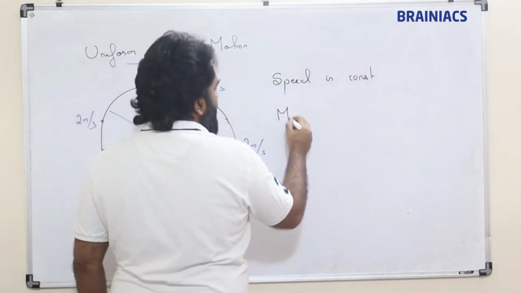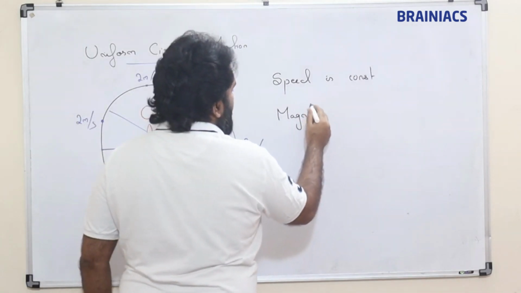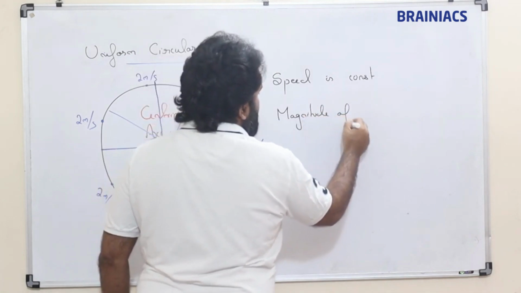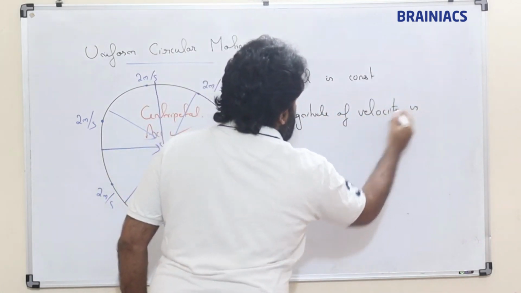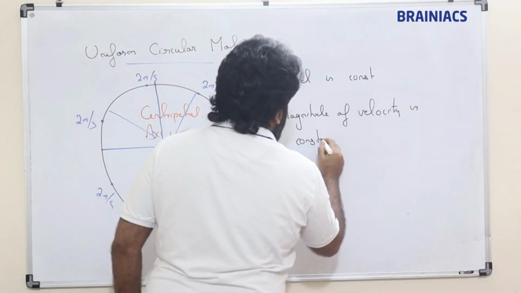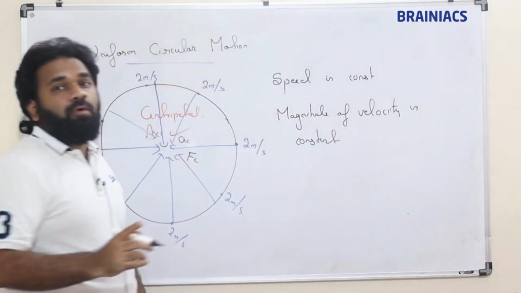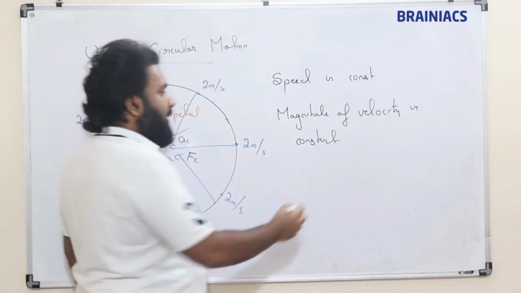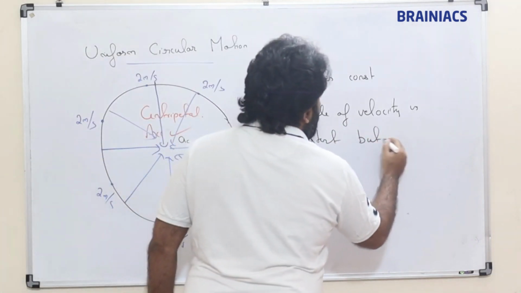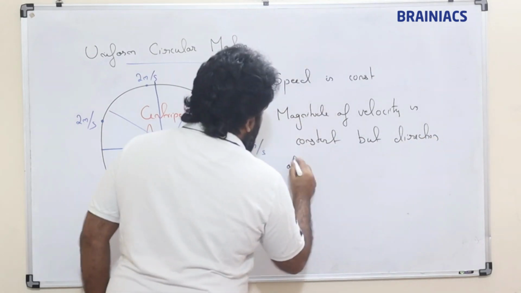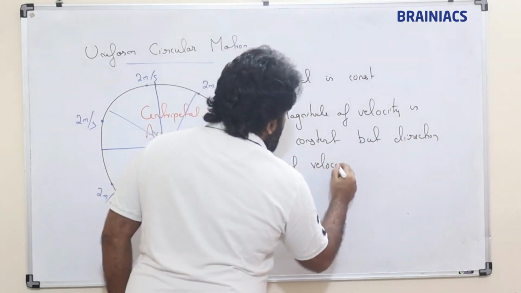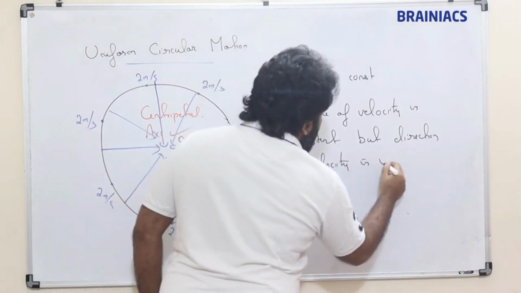I could say magnitude of velocity is constant, but direction of velocity is varying.